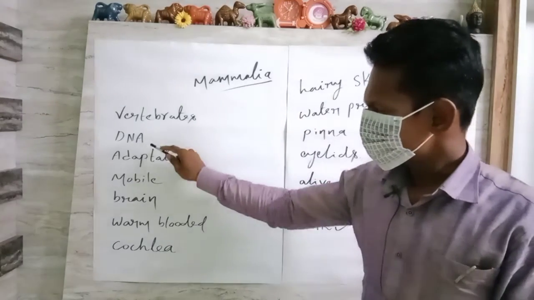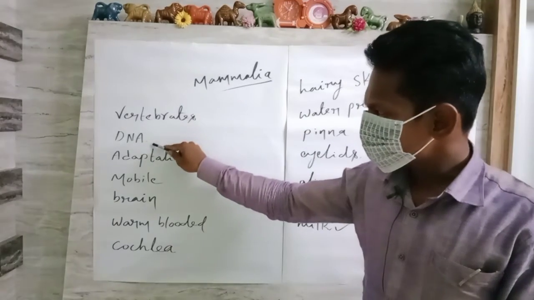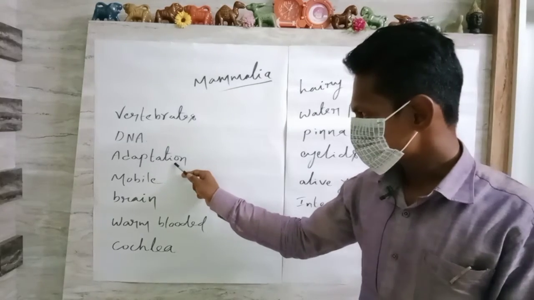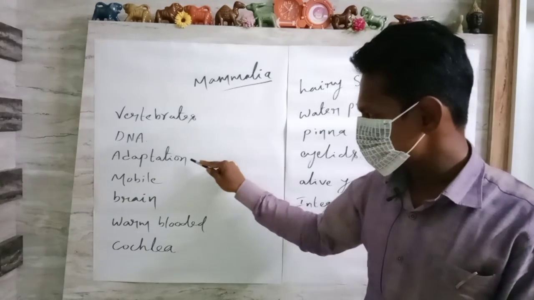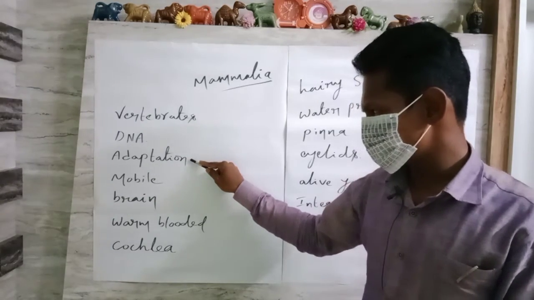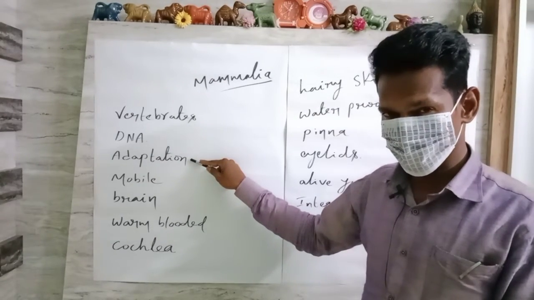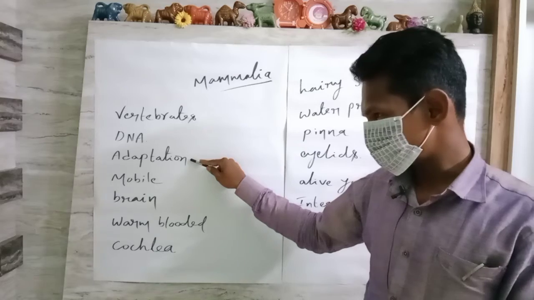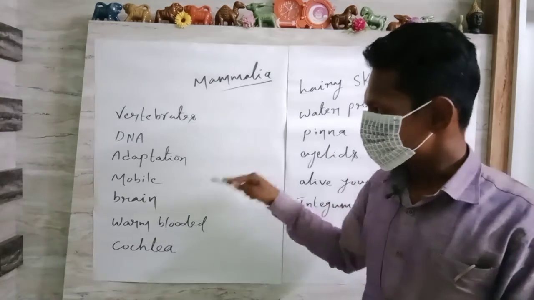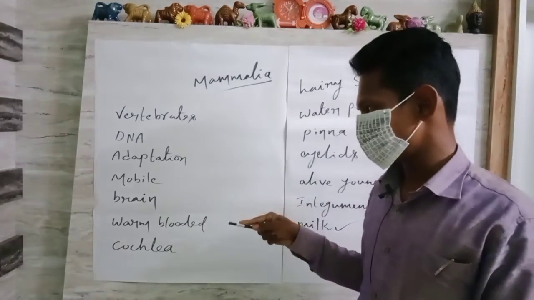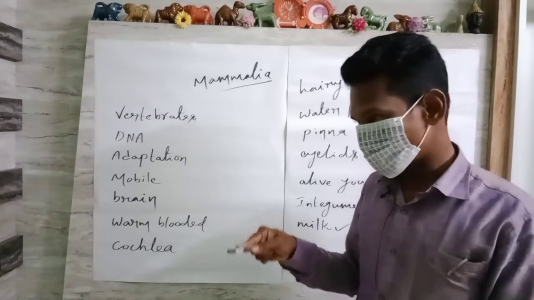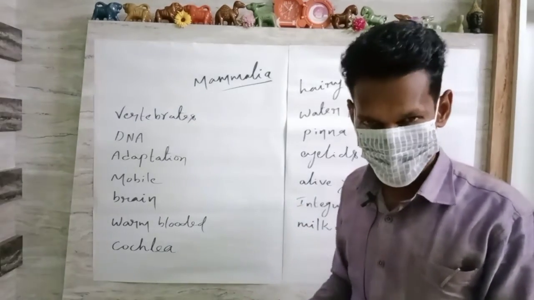So these are highly evolved DNA possessing organisms, which makes the adaptation, in the sense the surviving nature, of every organism on this earth. Different organisms have different adaptations based upon their habitat.